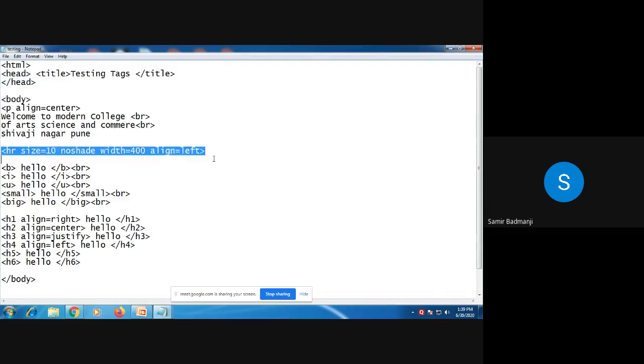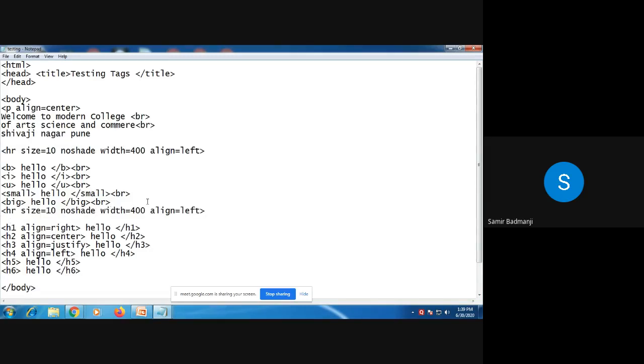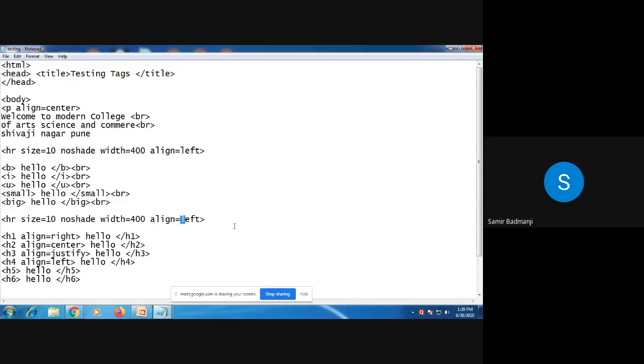I'll just copy this and paste it over here. Here I will align it to the right, so that at one time you can see both of them. One is aligned to the left, one is aligned to the right.